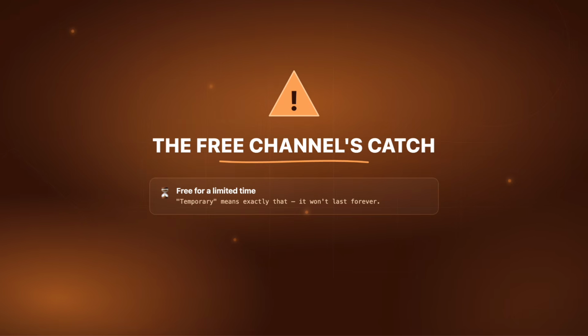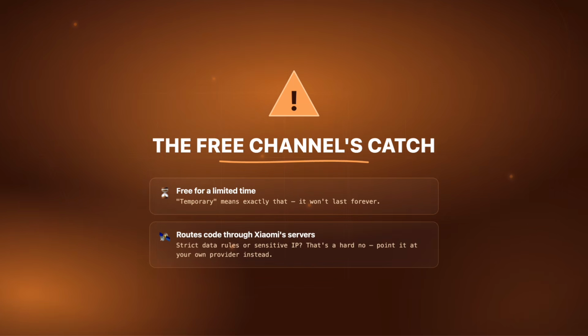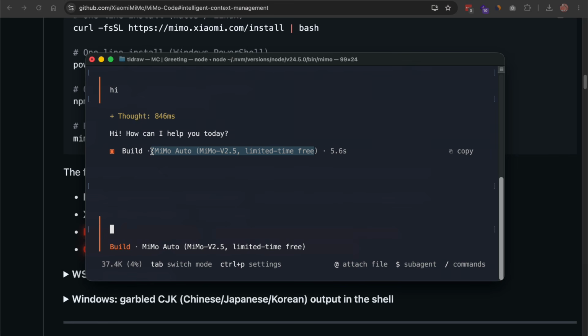Two things to keep in mind about that though. Free for a limited time means exactly that. It's temporary, and using their hosted channel routes your code context through Xiaomi's servers. If you work somewhere with strict data rules or sensitive IP, that's going to be a hard no, and you'd want to point it at your own provider instead.